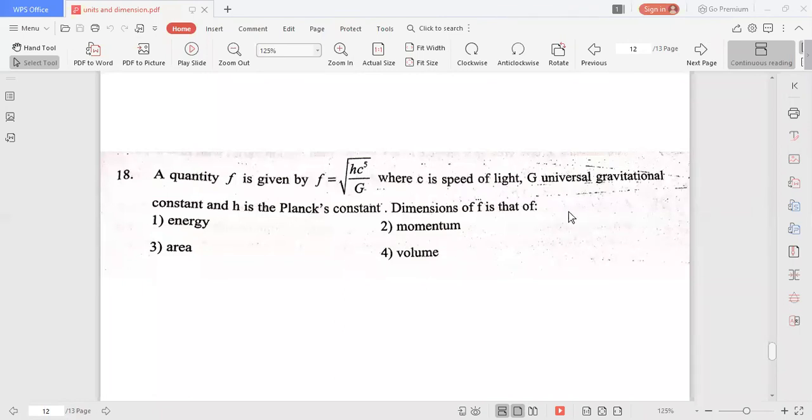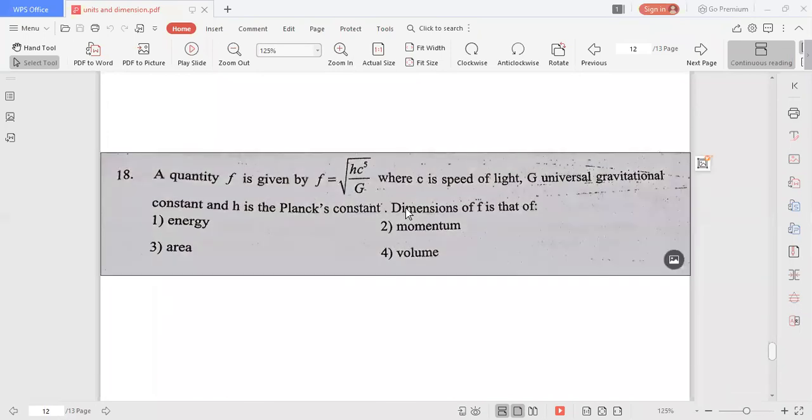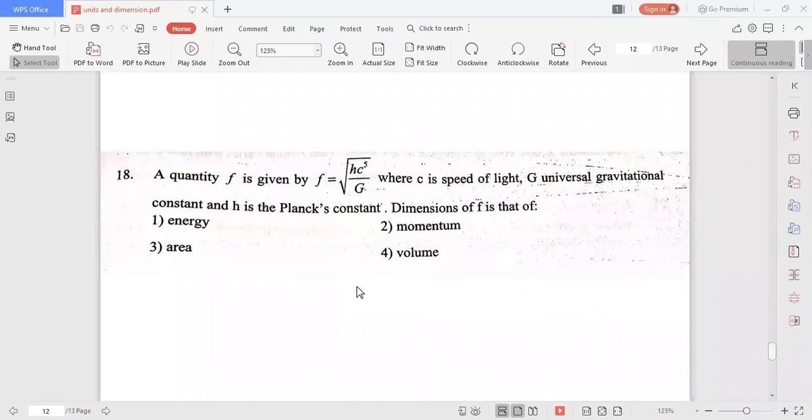Here we don't directly know the dimension formula of h and g, and c means speed of light, which is L t to the power of -1. For Planck's constant and the universal gravitational constant, you find the dimension formula as in the second or third problem at first. Then substitute here and simplify.